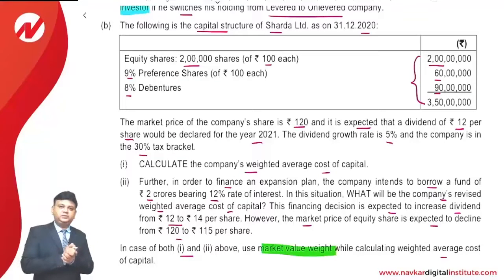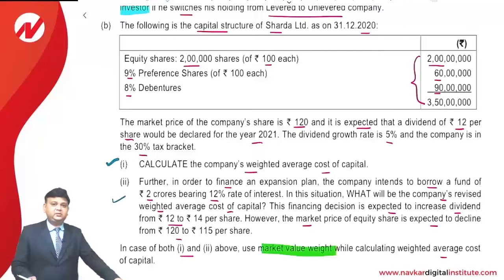So friends, over here, we are required to make the computation of the weighted average or overall cost of capital 2 times. First of all, it is required to be calculated using the existing capital structure and then considering the expansion of the business. So there are 2 times we are required to make the calculation of the answer.